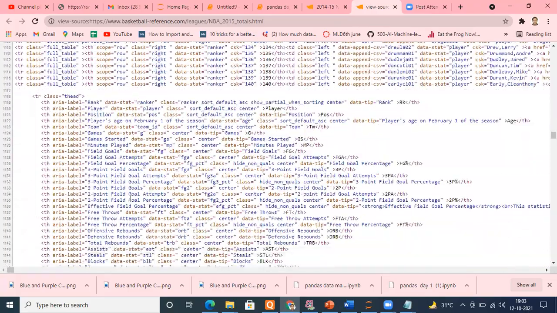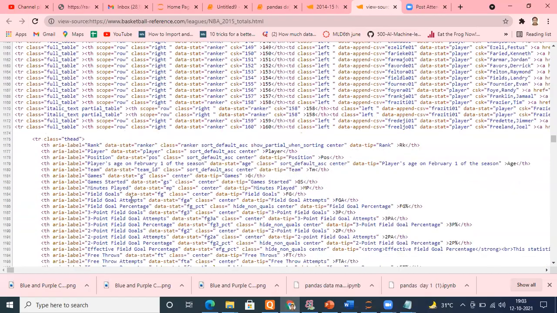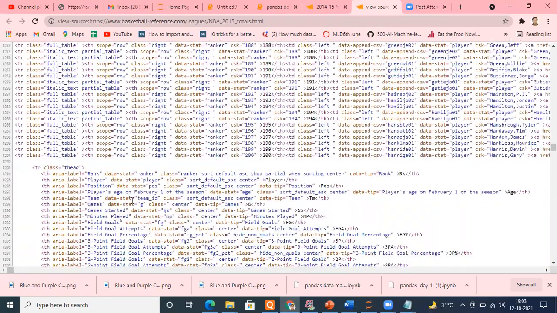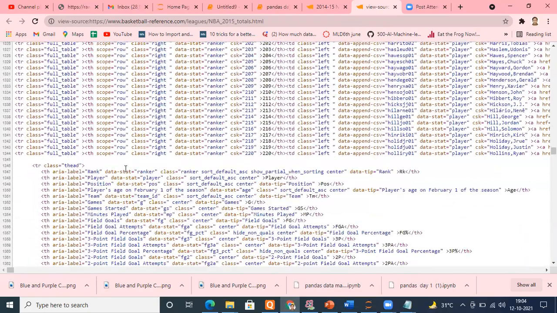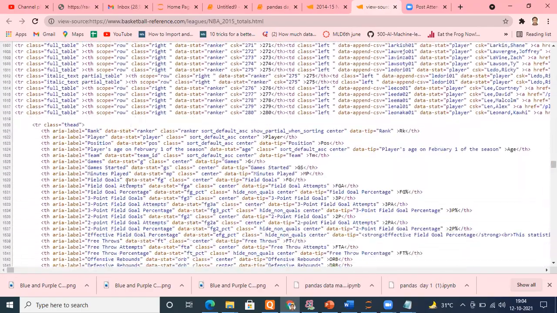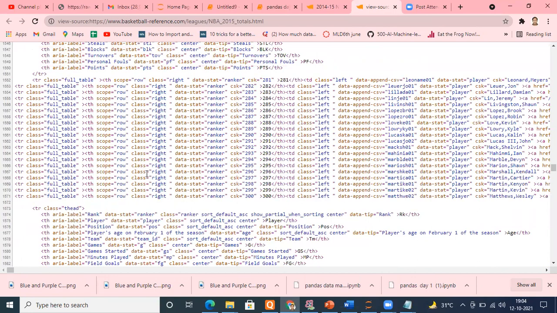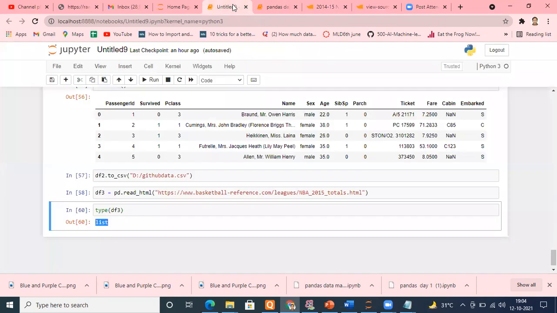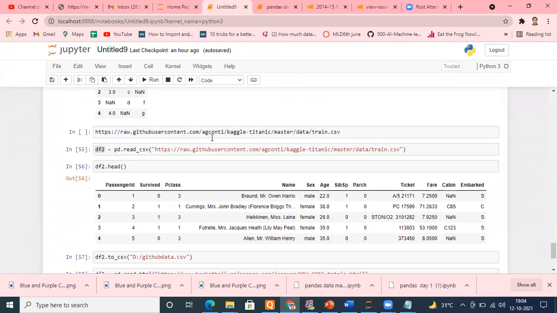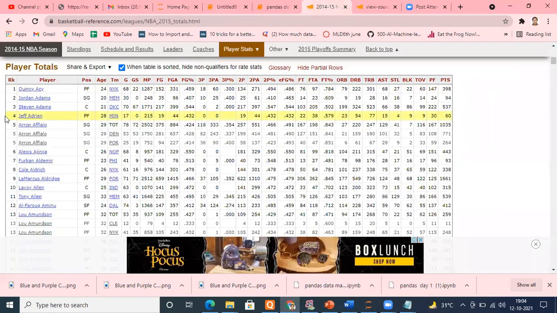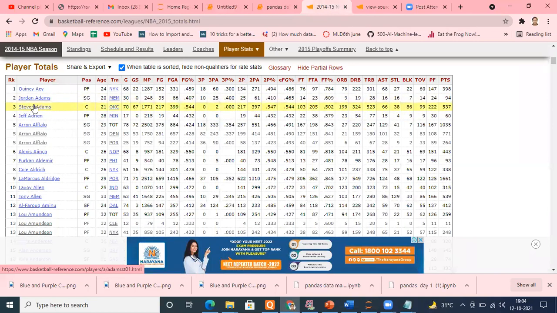A class table. If I search with Control F, there will be a problem because everywhere there is a table, something like that. We have reached almost half. A better way to search is that we can search any individual name as well. For example, any name from this table that we have read. Let me search any name from the website itself. The name can be Jordan Adams. Let's take Jordan Adams.